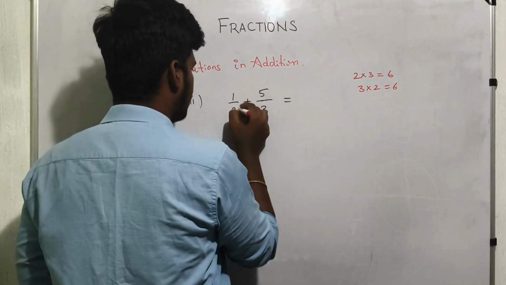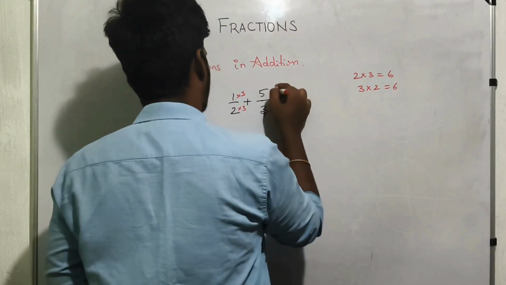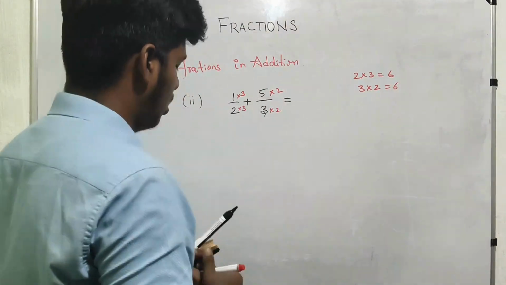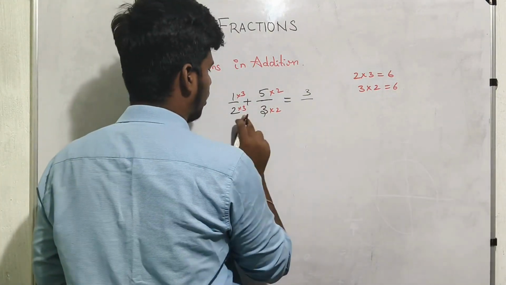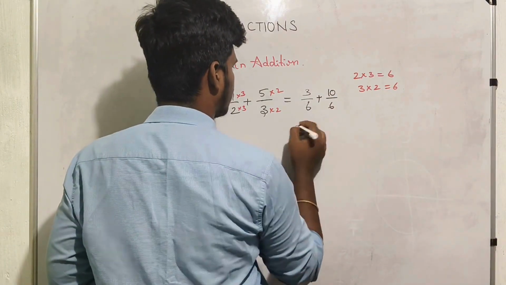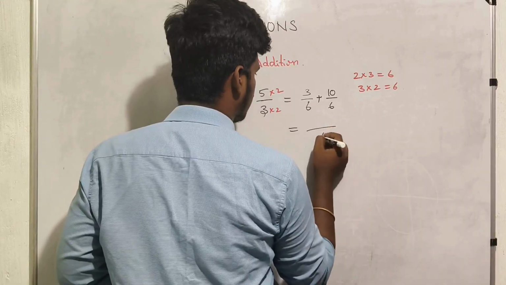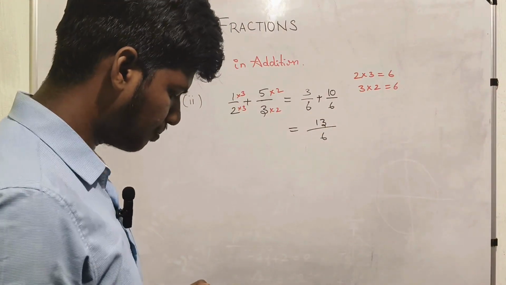So we multiply by 3 in both numerator and denominator, and here by 2 on both numerator and denominator. So now it's 3 multiplying 3, and the denominator has 6: 6 plus 10 divided by 6. So common 6, 13. So this is the answer for this question.